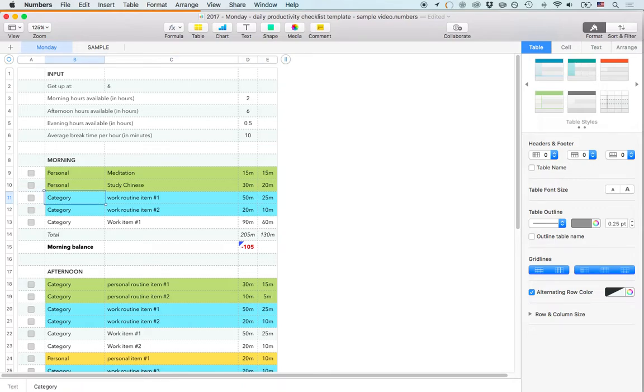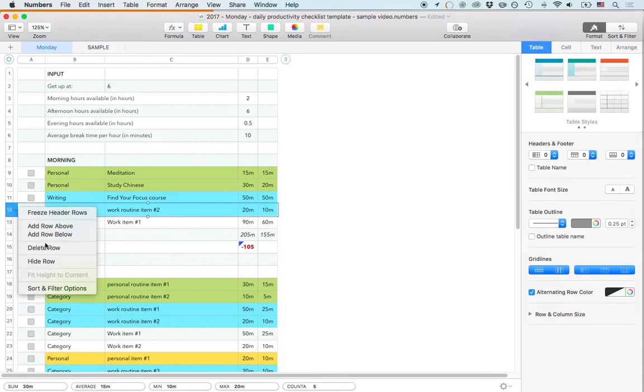And then I might have something that I always have to do for work. In my case, that is writing. So I would say writing. And tomorrow morning I'm working on writing for our Find Your Focus course. I know that will take me 50 minutes, and I time it, so that's just 50-50. I don't have another work routine item tomorrow morning, so I will delete this row.